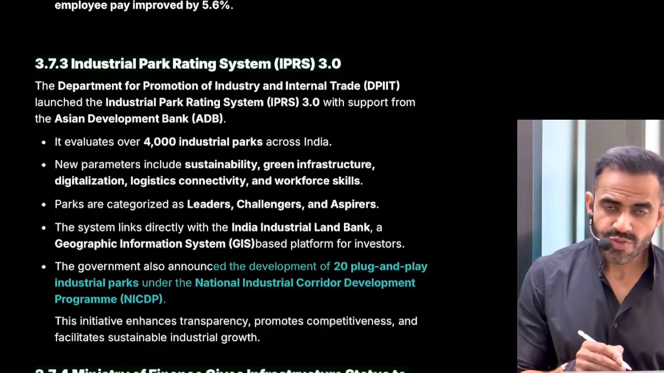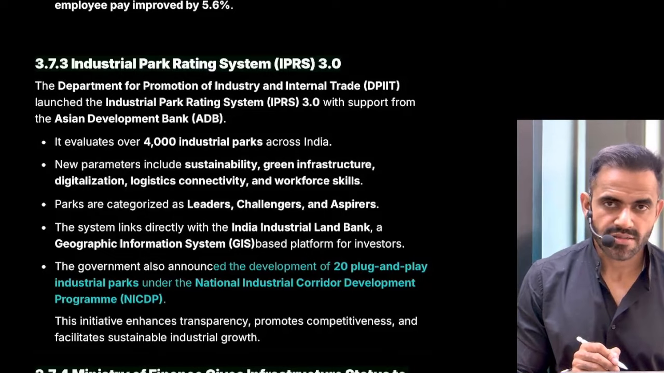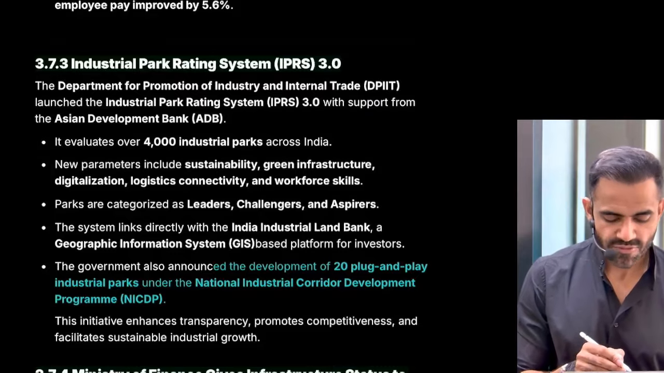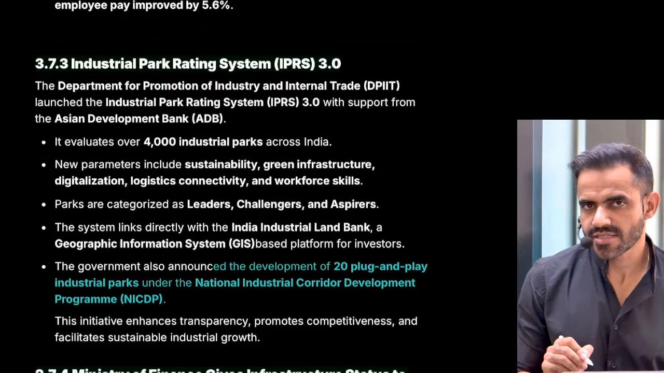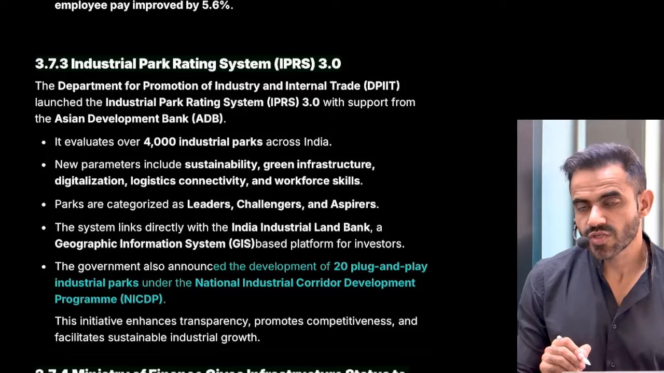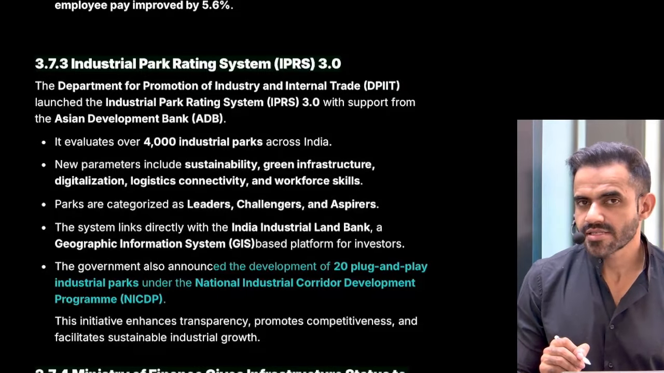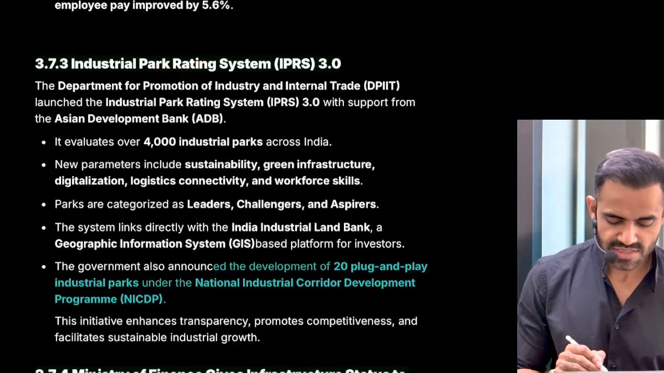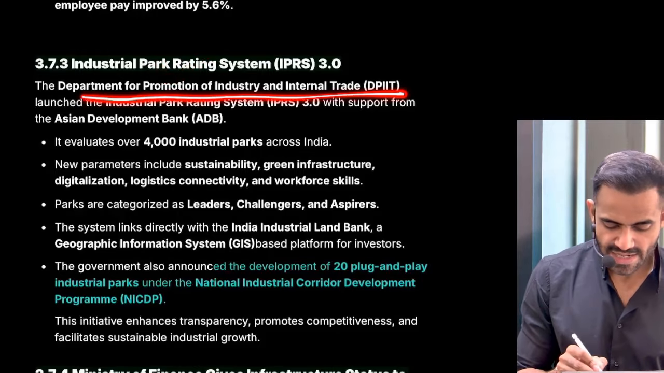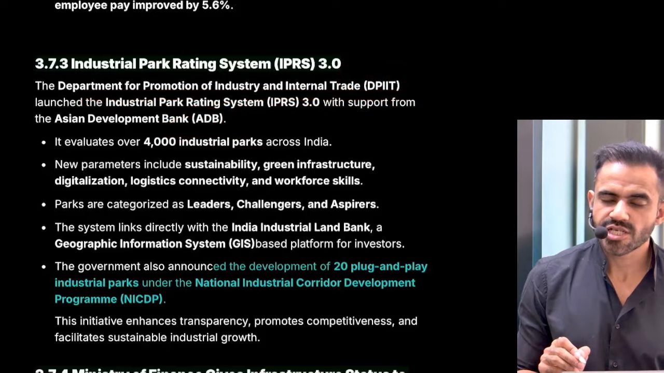Okay, now which park is doing better? How to evaluate their performance? For that, we have introduced a rating system. Just like which PG is better, which PG has good facilities, which PG has good food, there should be a rating system. Similarly, there is a rating system for this, which has been launched by DPIIT with the help of the Asian Development Bank.